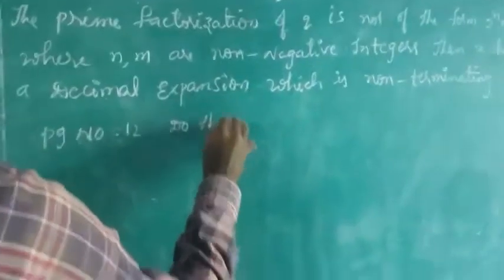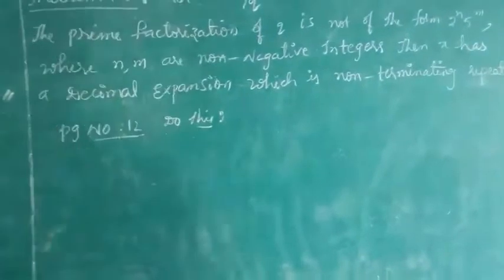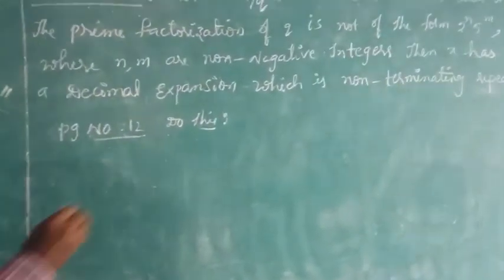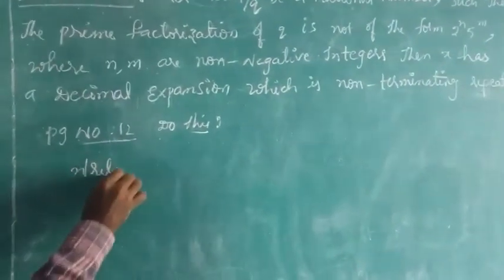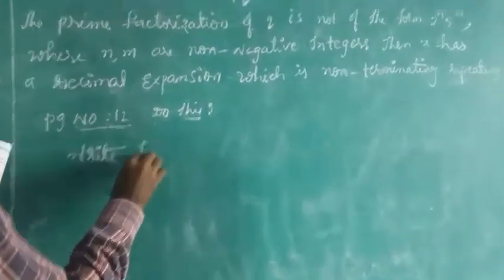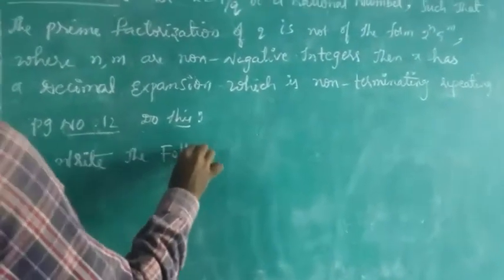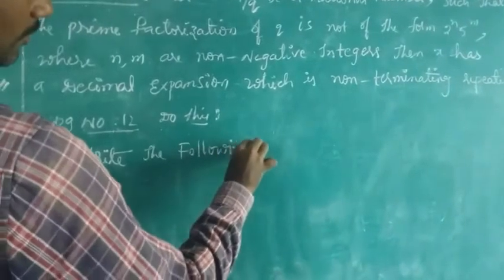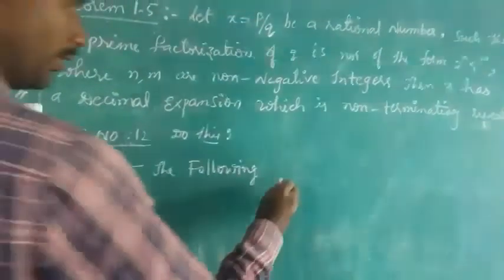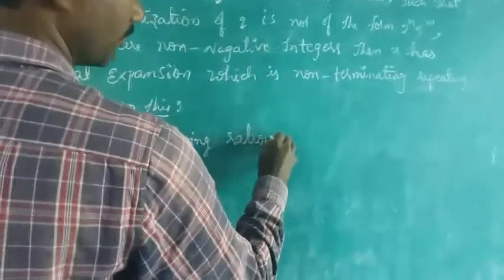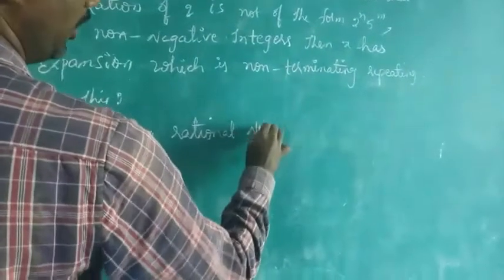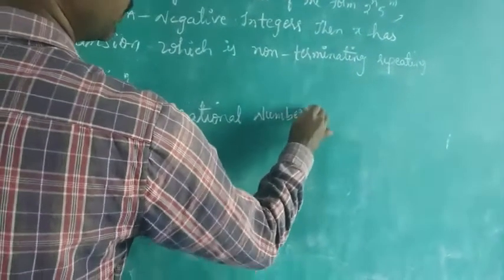See here, I would like to take one example. This theorem, depending on the theorem, what is there here is: write the following rational numbers